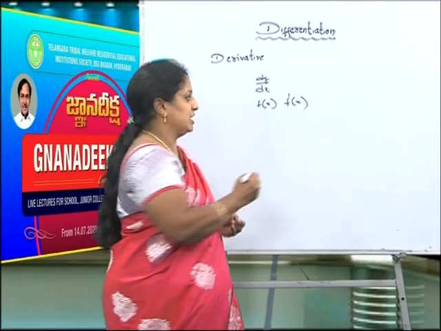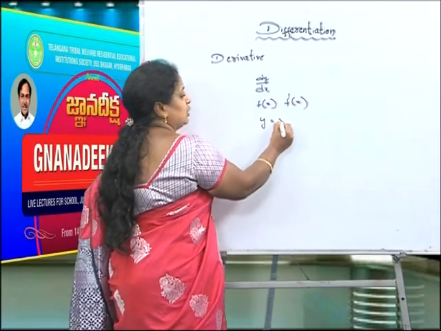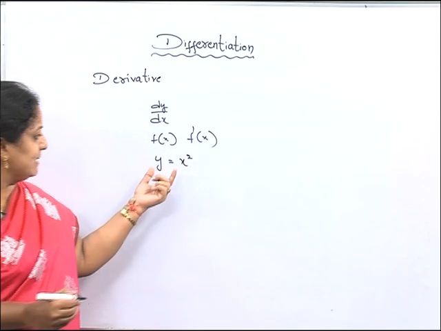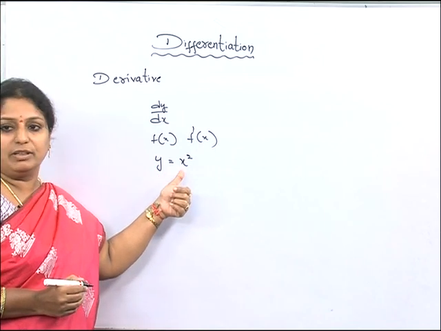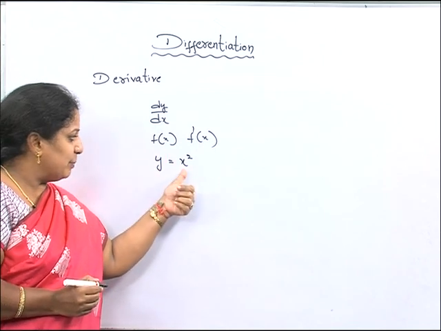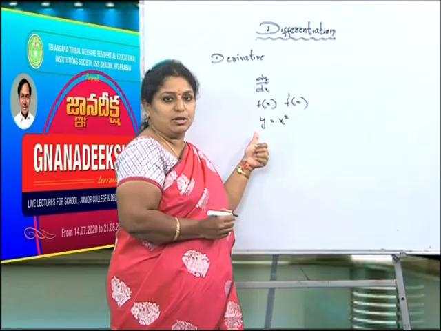Anything, if it changes, suppose I am taking y is equal to x square. In this equation y is equal to x square, the value of y depends upon the value of x. As we keep on changing the x value, the y value also changes.